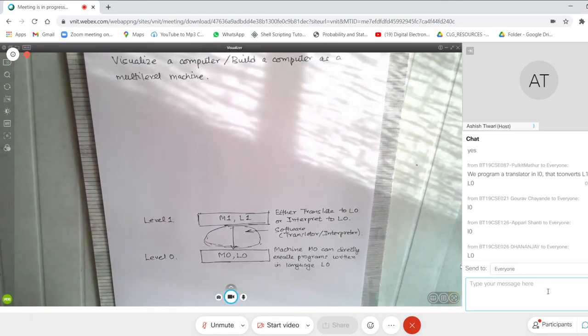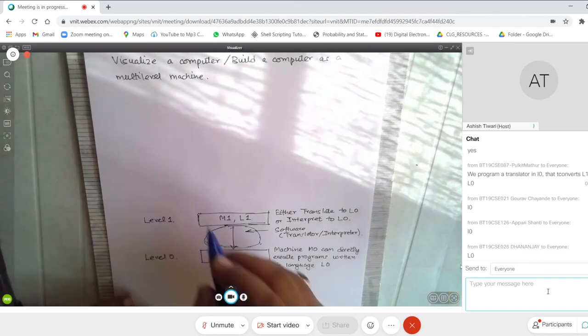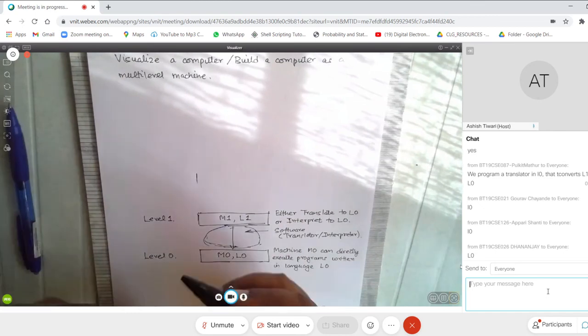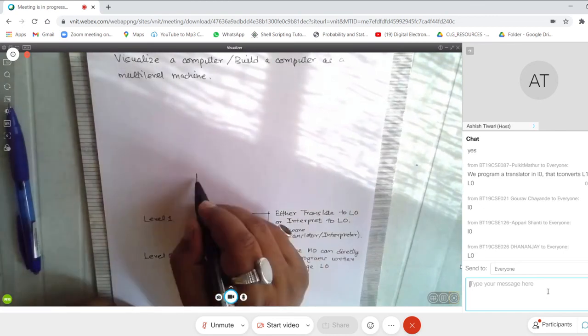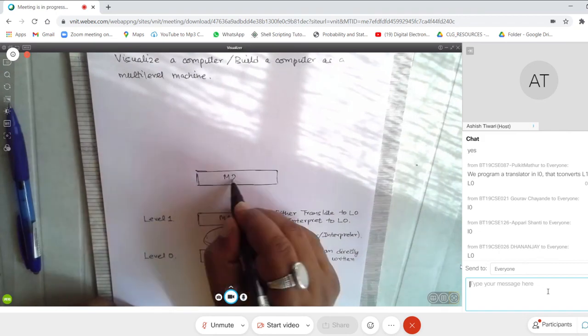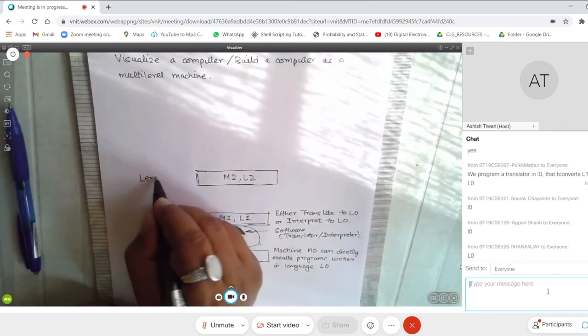Okay, very good, a lot of people understand it. I'll just extend this idea. Let us say I build another machine called M2, L2, and I call this level 2.